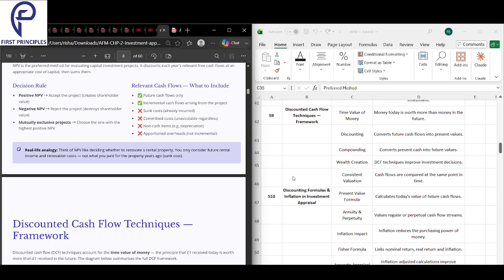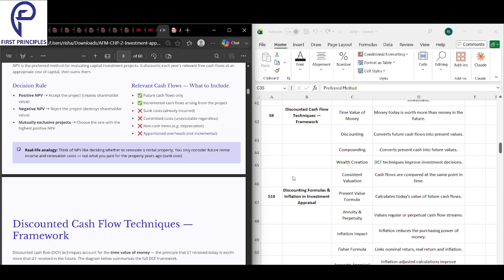Example, 100 rupees today is worth more than 100 rupees next year because you can invest it today and earn a return, and also because the value will go down in the future. That is called your time value. Discounting basically converts your future cash flows into present value. It brings your future money back to today's value.